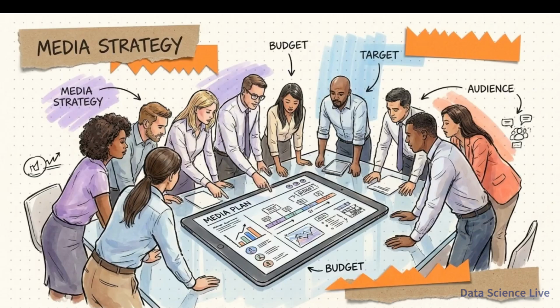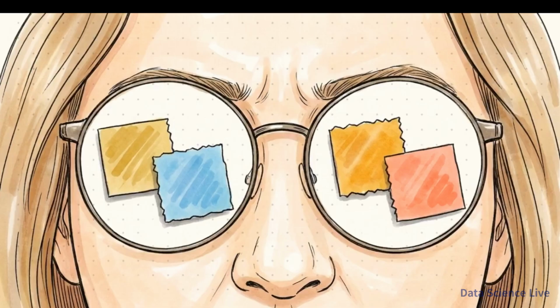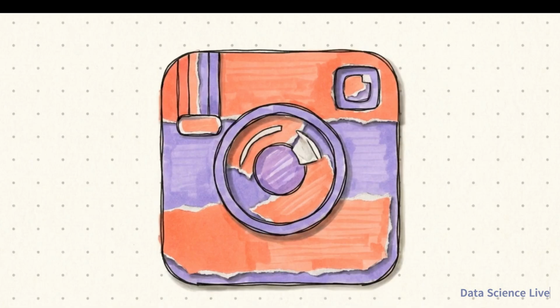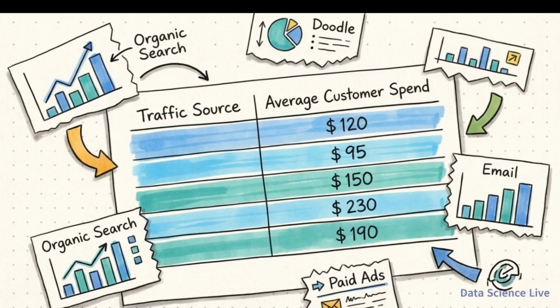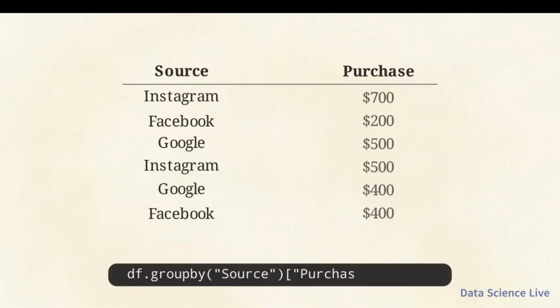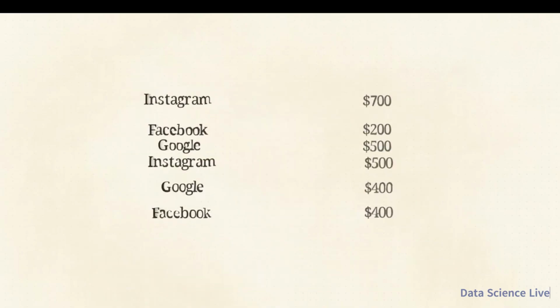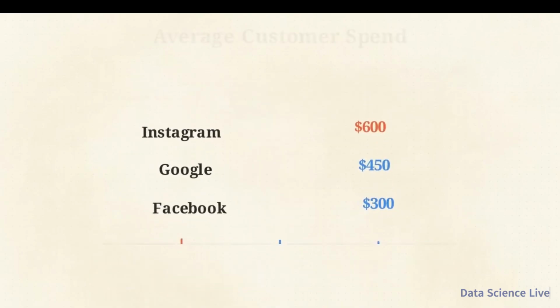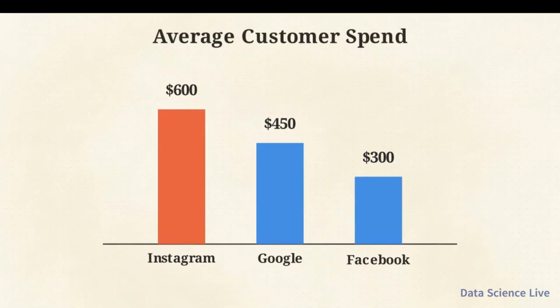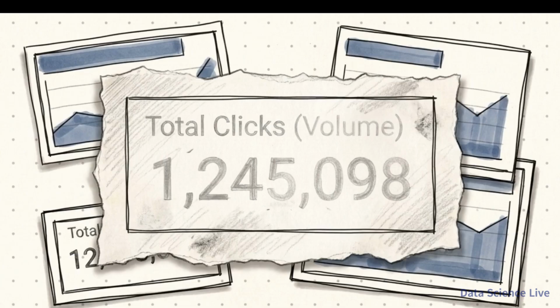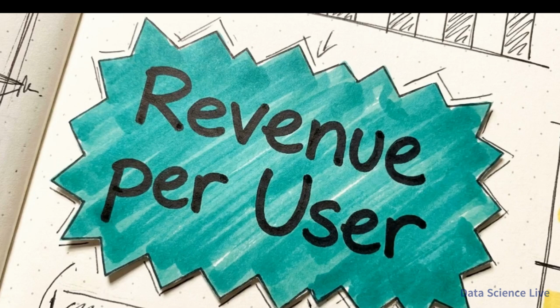We can apply this same logic to a digital marketing department trying to allocate its advertising budget. The team needs to know which channel, Instagram, Facebook, or Google, brings in the customers who spend the most money. Again, we group the customers by their acquisition source and calculate the mean of their purchase amounts. Comparing these resulting averages shows that one platform delivers higher spending customers than the others, even if the total volume of clicks is lower. Relying solely on the volume of customers is often misleading. True business value is found by measuring the average spend per customer.